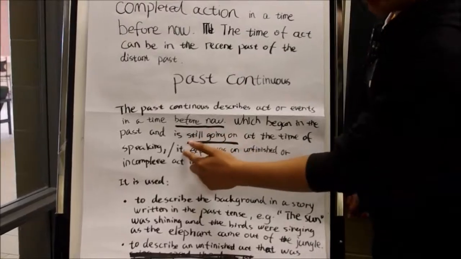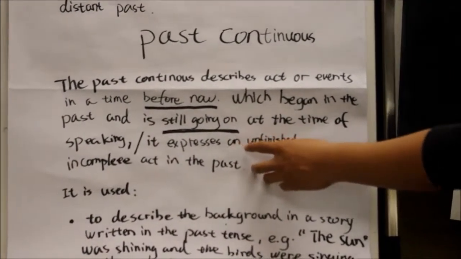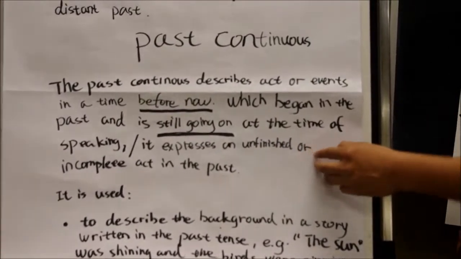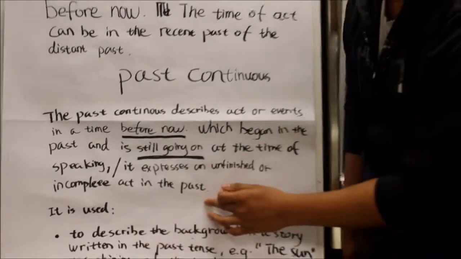Or we can say it describes an unfinished or incomplete action in the past.